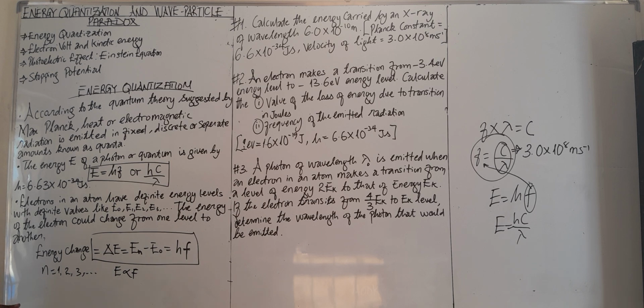Now let me ask you a question. What is the relationship between energy and wavelength? Are they directly proportional or inversely proportional? Definitely they are inversely proportional. So the more energy, the less wavelength. The more wavelength, the less energy. So energy is inversely proportional to the wavelength. Now let's solve some questions.